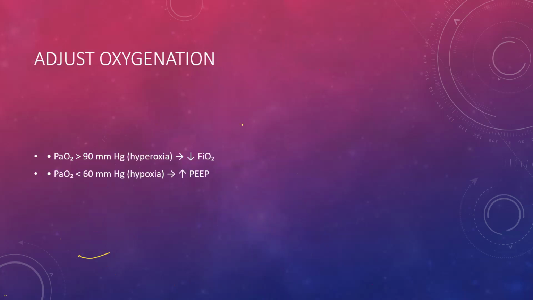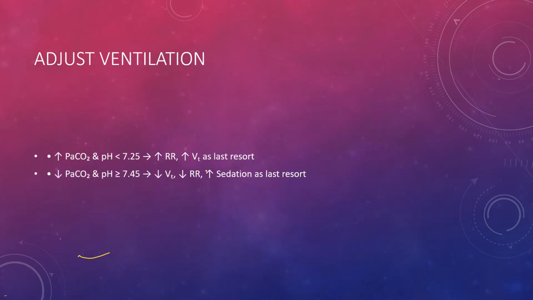So for oxygenation, if the partial pressure of oxygen is more than 90, decrease the FiO2, right? If it is less than 60, increase the PEEP. For ventilation, if the carbon dioxide pressure is increased and the pH is less than 7.25, you have to increase the respiratory rate, and tidal volume as a last resort, to decrease the carbon dioxide concentration.